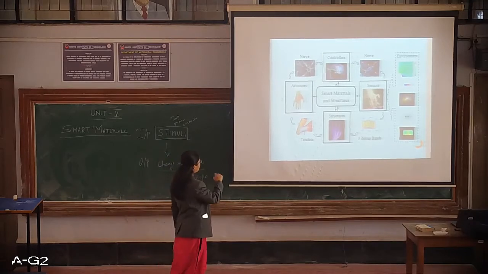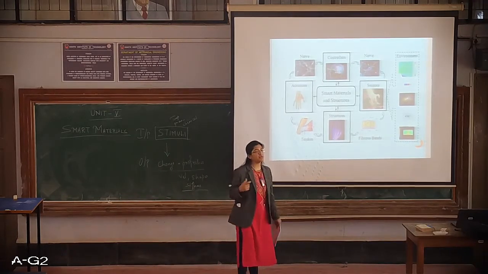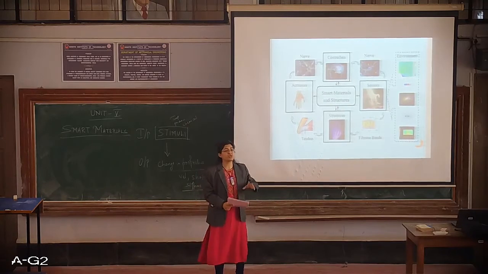And other than that, what makes the functioning of smart materials possible, or in other words, what is the structure of a smart material?